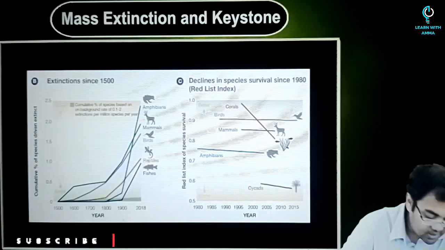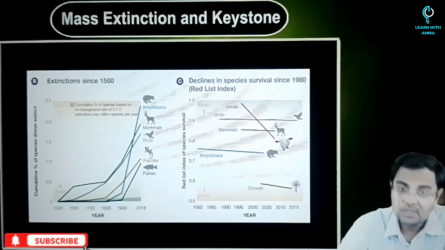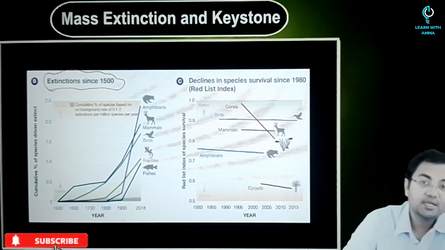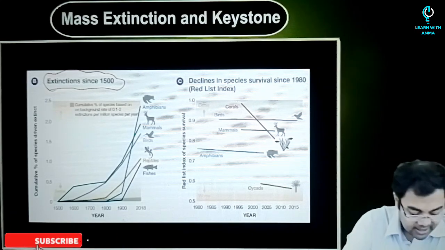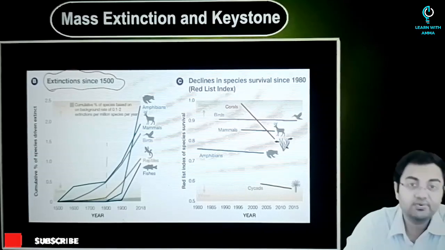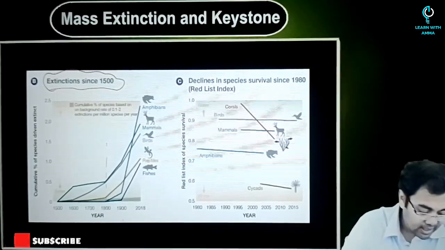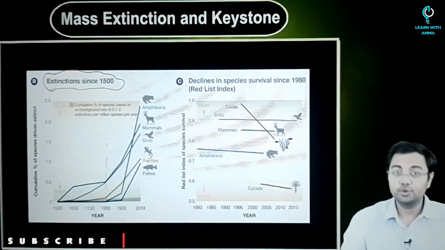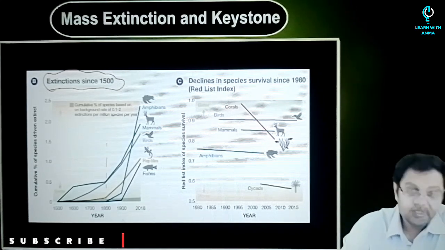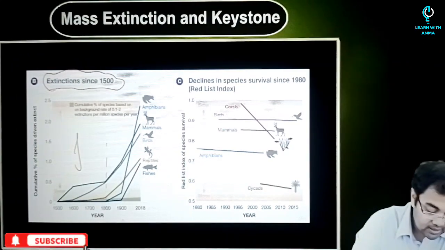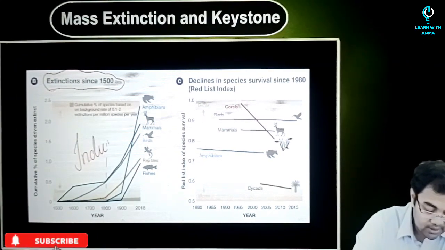Now, apart from this, there is something else that has been seen. For example, if you look at all the extinctions that have happened since 1500 AD, what we observe is that until the 1800s, there is no significant change. I mean, there hasn't been much of a difference due to human activities. But all of a sudden, after the 1800s, and that's why we say that the industrial revolution had a great role to play in this.